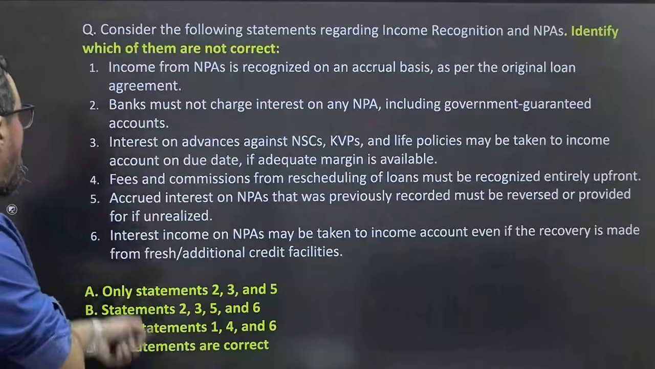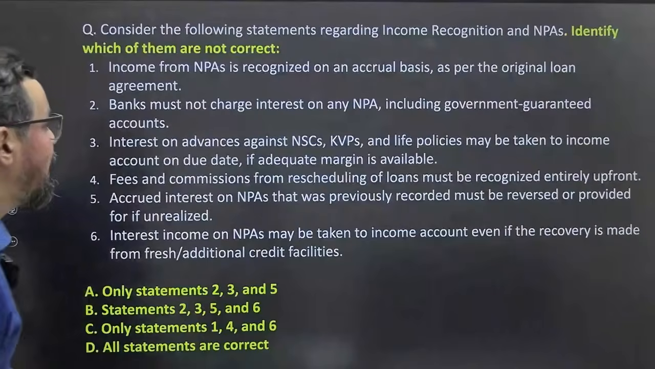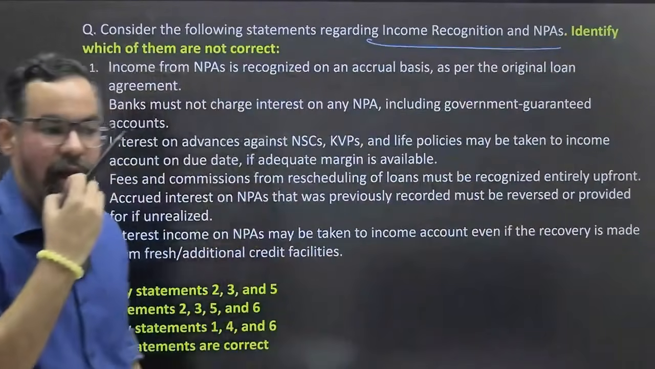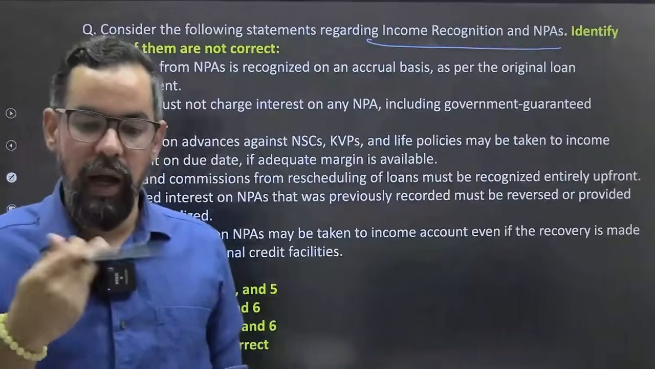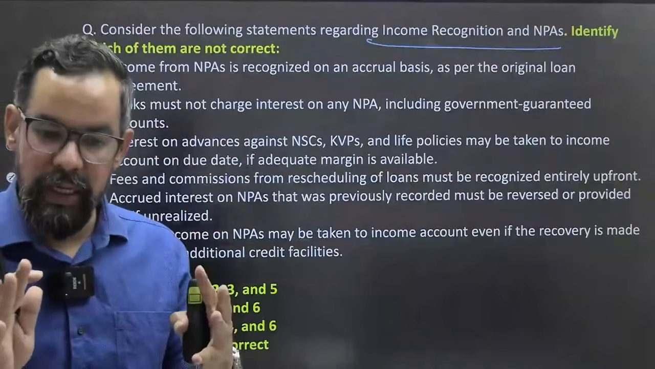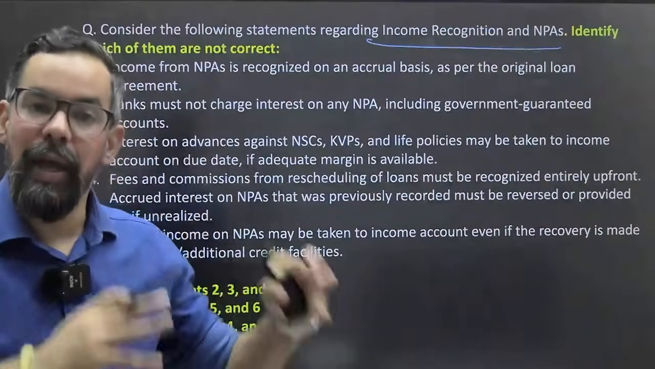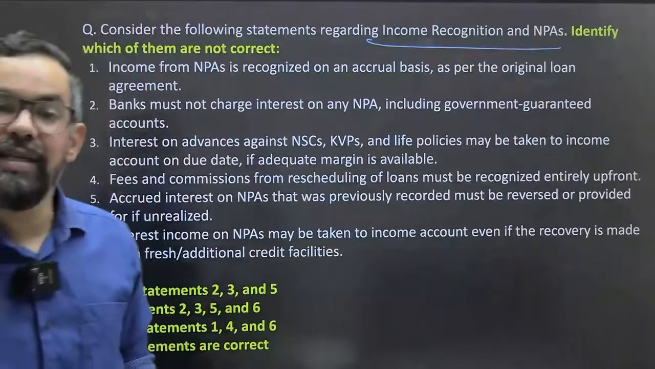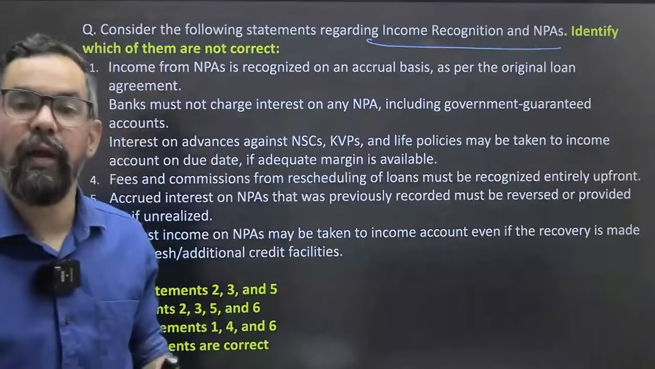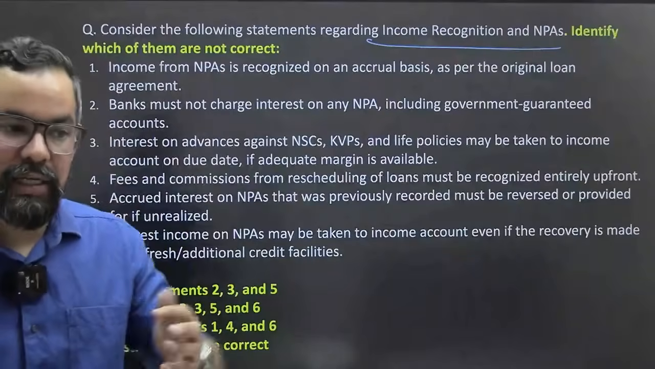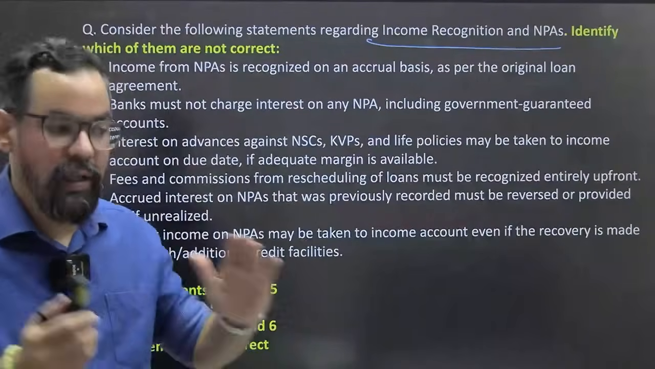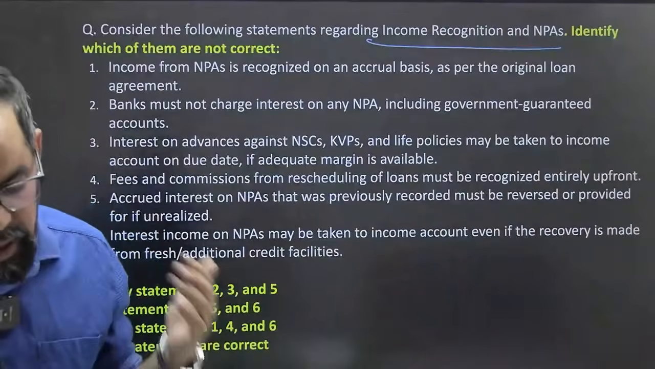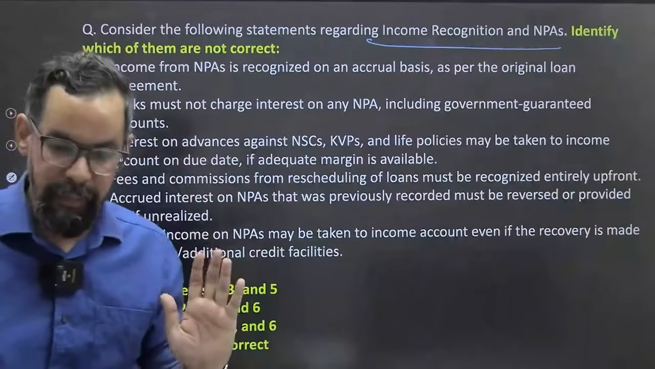Next one, consider the following statements regarding income recognition and NPAs. Usually we account assets or our loans on accrual basis, but when an asset becomes NPA, in that case we account for that particular one on cash basis. As payments come, only then will we account. Otherwise, if it is a standard asset, we generally apply the accrual system of accounting. Everyone knows this much.